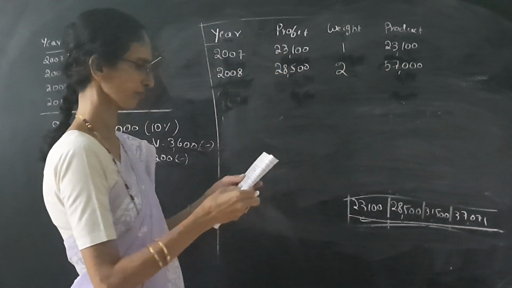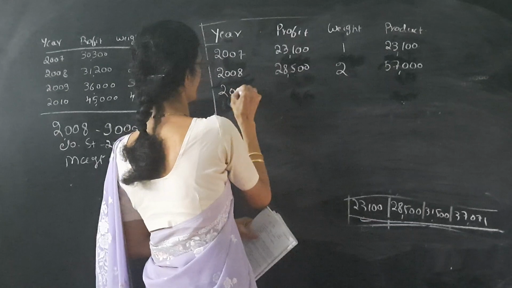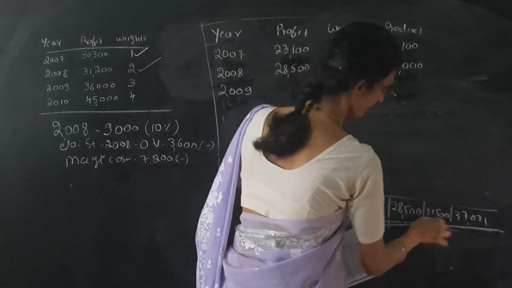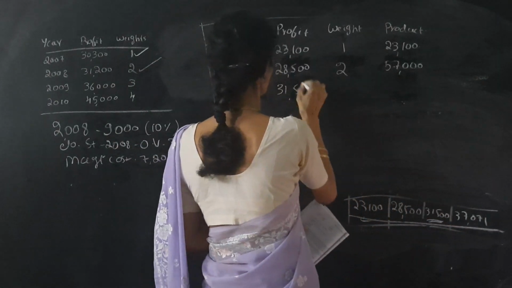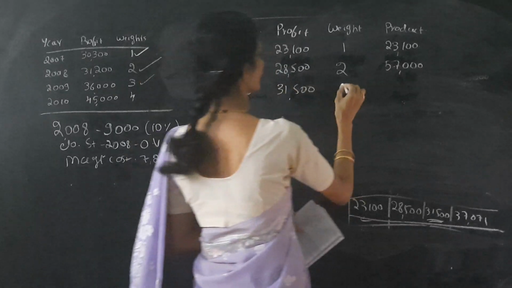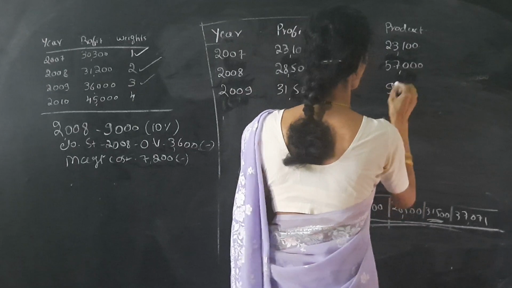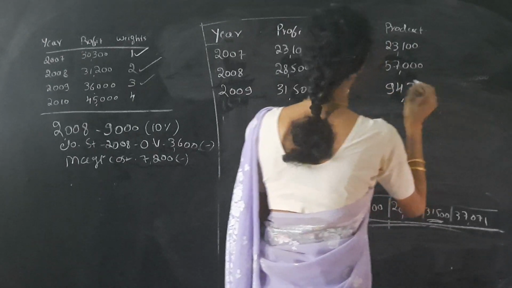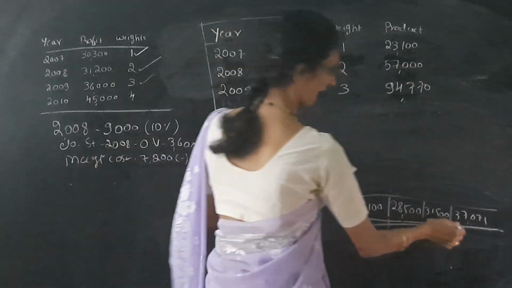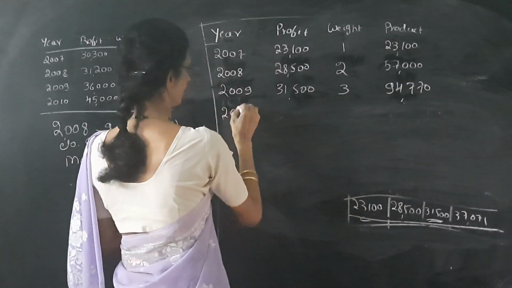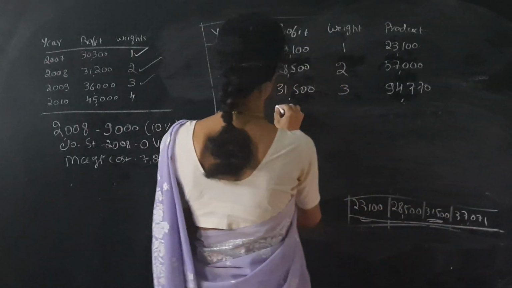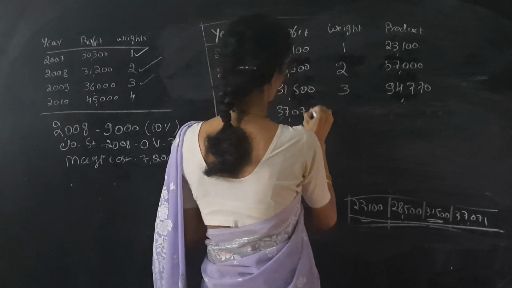Like that, 2009, profit is 31,500. Weightage is 3. Multiply by 3, we get 94,770. Then for the last year, 2010, profit is 37,071.